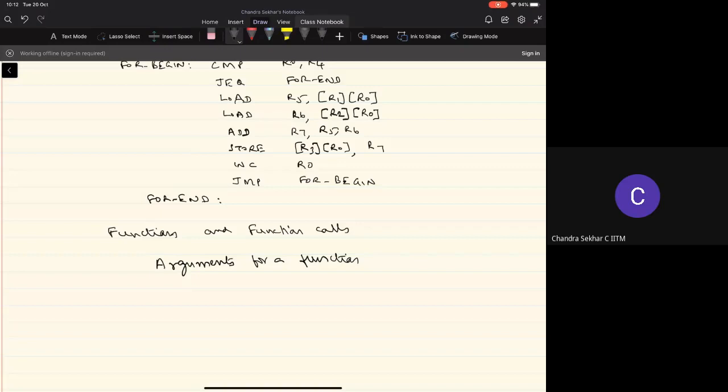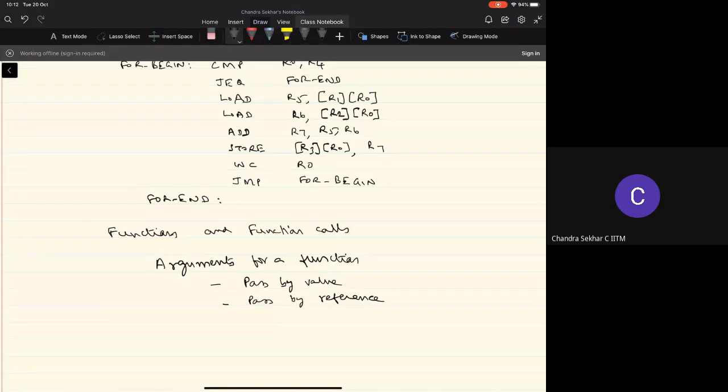And as all of you are familiar with, there will be two types of arguments that we need to pass, right? Where the arguments may be passed by their value, or I may want to pass an argument by reference, right?